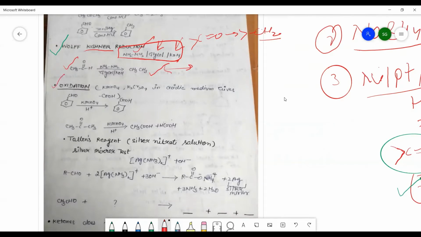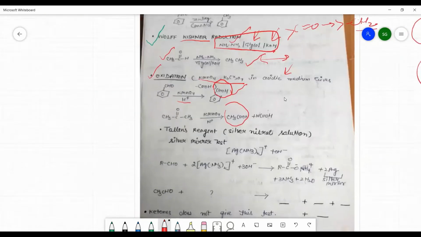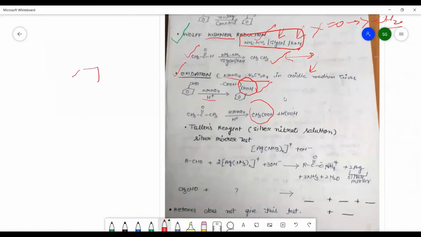So let us concentrate on the oxidation processes of aldehydes and ketones. Strong oxidizing agents are KMnO4 and K2Cr2O7 in the presence of acidic medium. With these two reagents, there is a formation of carboxylic acid. That is, KMnO4 in the acidic medium gives rise to the formation of carboxylic acid. There is no problem regarding the aldehydes.